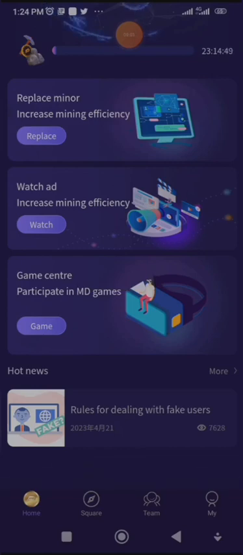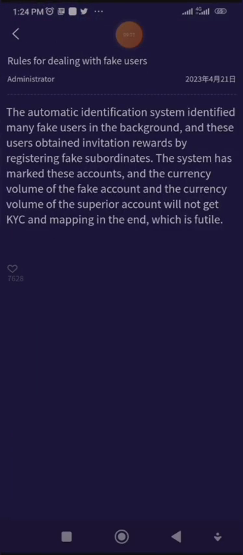Now the hot news, here we have hot news. If I go to the hot news, the information here is that the automatic identification system identifies many fake users in the background, and these users obtain invitation rewards by registering fake subordinates. The system has marked this account, and the currency volume of the fake accounts and the currency volume of the superior account will not get KYC and mapping in the end.